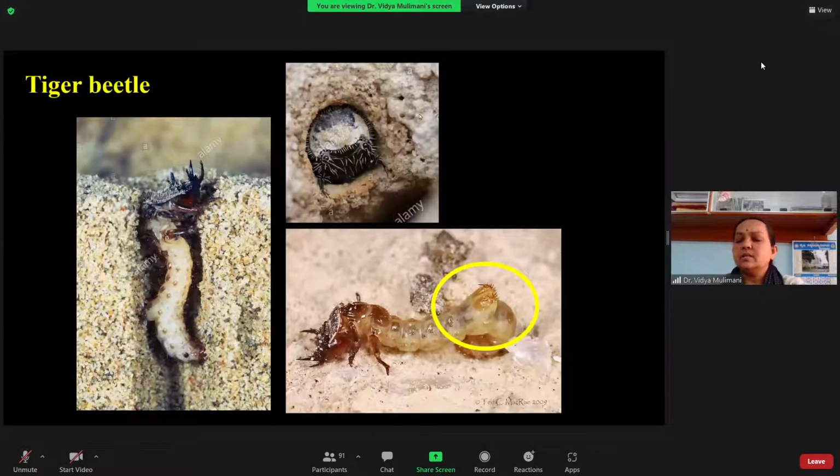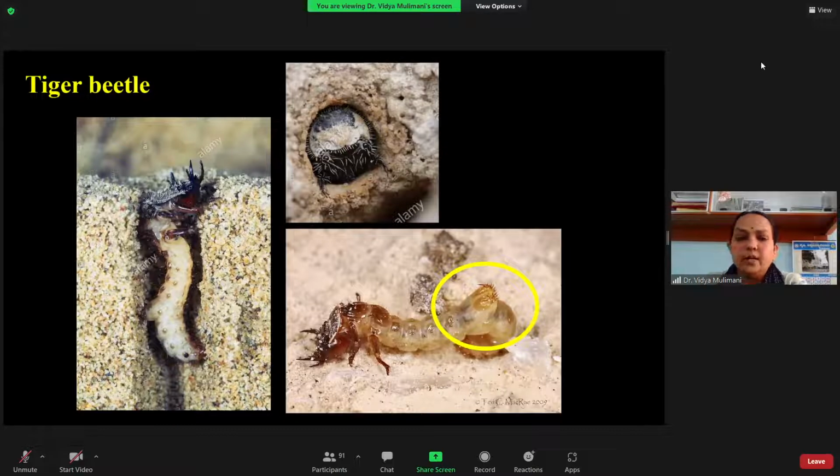Another best example for trapping is the tiger beetle. The ground beetle will not make any trap, but the tiger beetle does. Here you can see the larva of the tiger beetle, which stays on the ground. It has very well developed mandibles. Most importantly, on the fifth abdominal segment it is provided with a sharp hook. Why do they have this sharp hook? You can see they are directed forward.